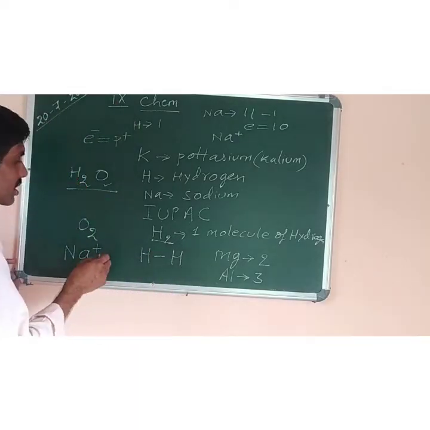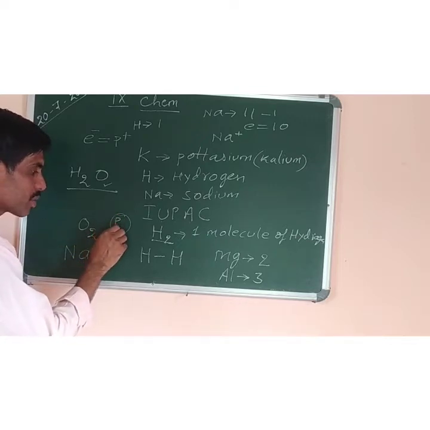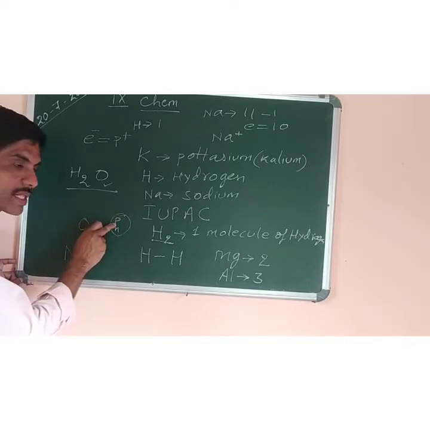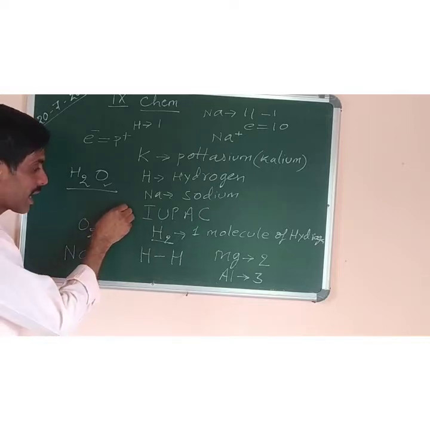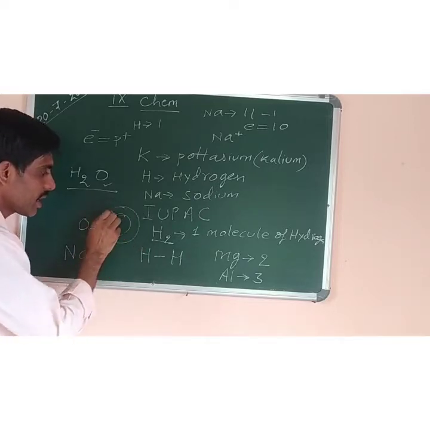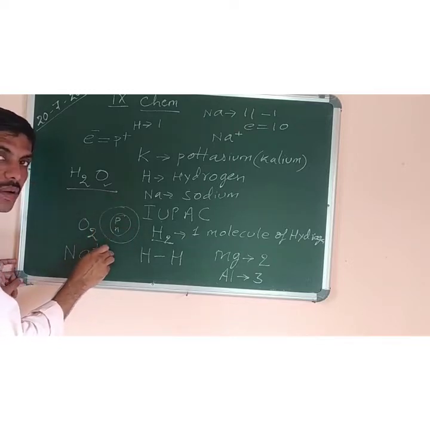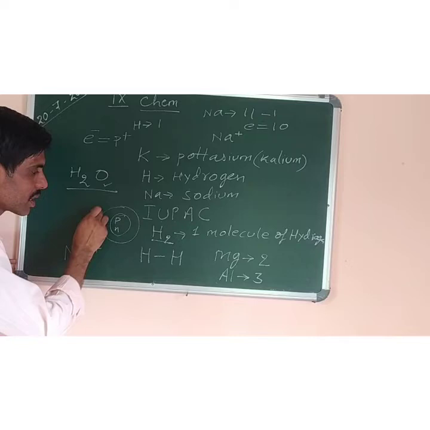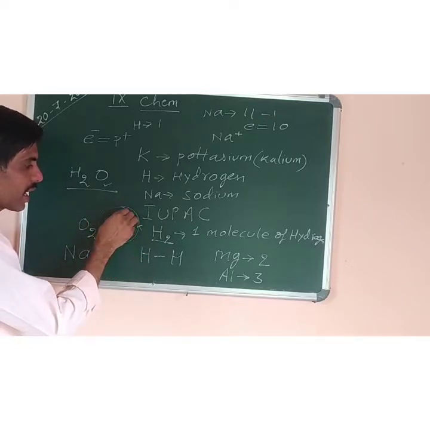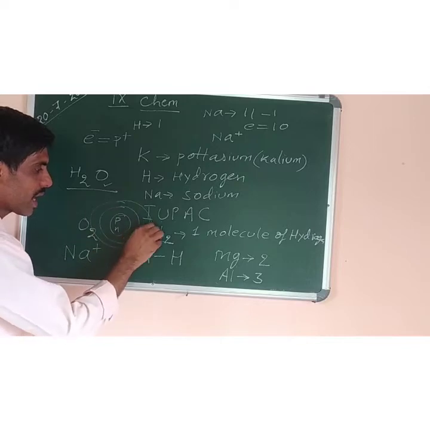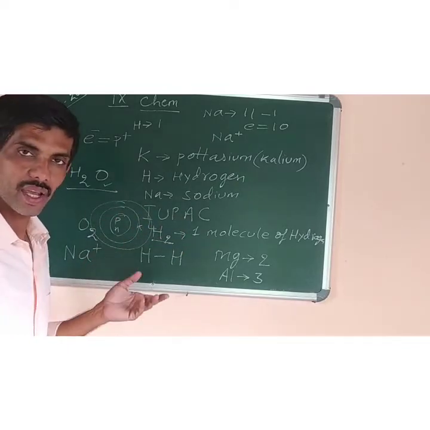You have seen the structure of atom. There is a nucleus in the center containing protons and neutrons. Protons are positively charged. Neutrons have no charge, they are neutral. And around this central nucleus we have the orbit or the shell, that is the path in which the electrons revolve around the nucleus. Like the first shell is called K, the second shell is called L, the third shell is called M, the fourth one is called N, and accordingly.